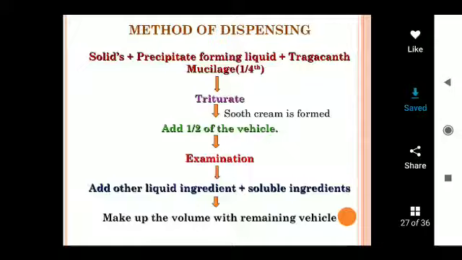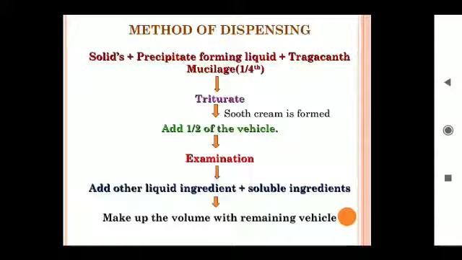The prepared mixture is examined for foreign particles. If foreign particles are visible, the mixture is passed through muslin cloth to remove them. After filtration, if any liquid ingredients or soluble ingredients are present, they are mixed in.